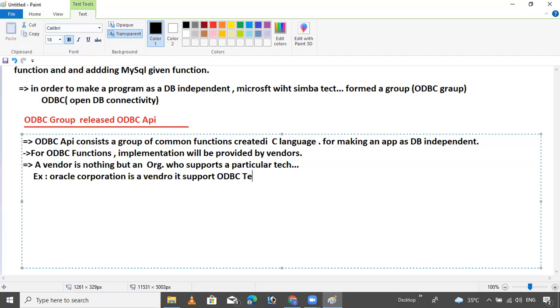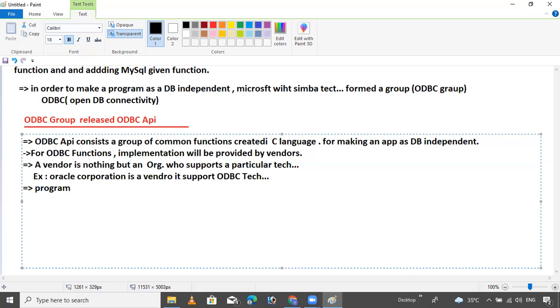Now it's old technology. Nowadays it is not supported. My system also does not support it. But I'm telling about it for knowledge purposes. No one can use this API right now. So be aware, no one can use this ODBC API right now. But in some systems it may run. I have practiced on this API, but it's not working on my system.